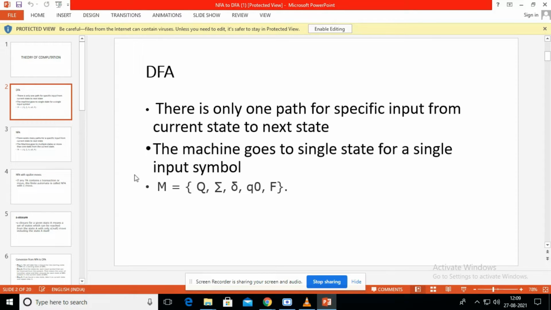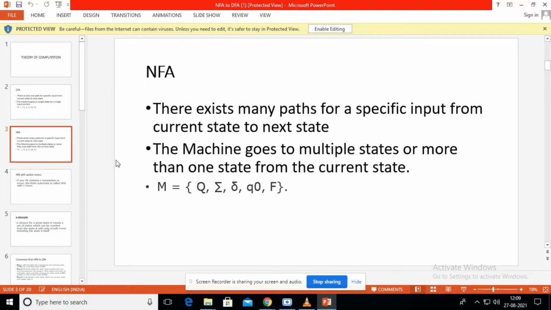The syntax of the DFA machine is M = (Q, Σ, δ, q0, F). M is the automata machine, Q is the set of states, Σ is the set of alphabets, δ is the transition function, q0 is the start state and F is the final state. Okay, next one is NFA.